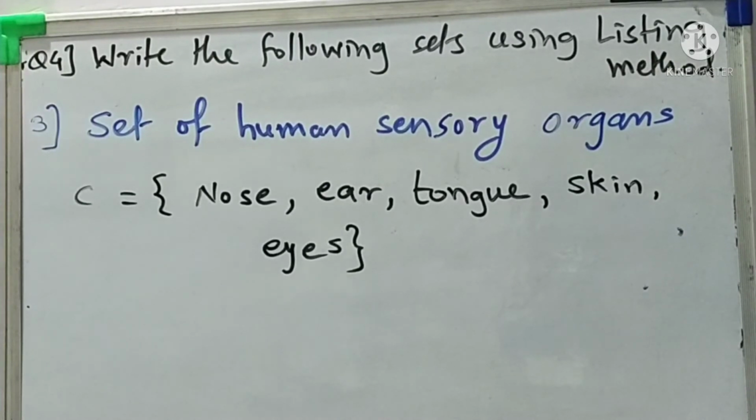Nose, ear, tongue, skin and eyes, these are human sensory organs which give us sensation, म्हणून यांना आपण मराठीत पंचज्ञानेंद्रिय देखील म्हणतो.